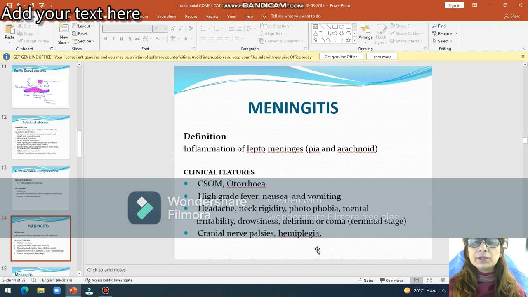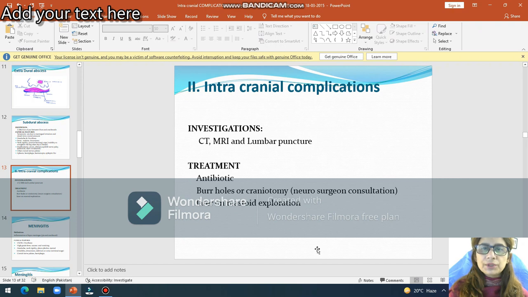It means scanty discharge with foul smell, and there will be high grade fever, nausea, and vomiting due to raised intracranial pressure, headache, neck rigidity, photophobia, mental irritability, drowsiness, delirium, or coma seen in terminal stages. So there will be cranial nerve paralysis, third, fourth, fifth, sixth cranial nerves will be paralyzed, and there will be hemiplegia of the opposite side.